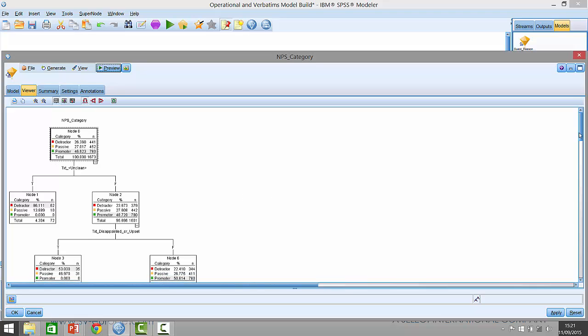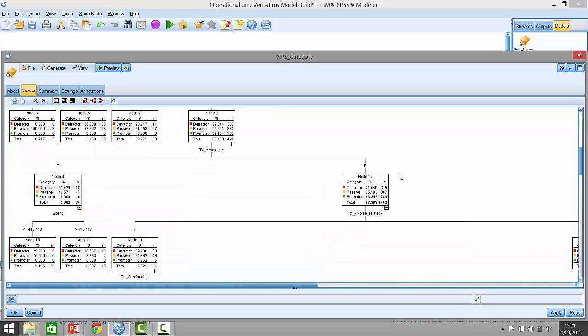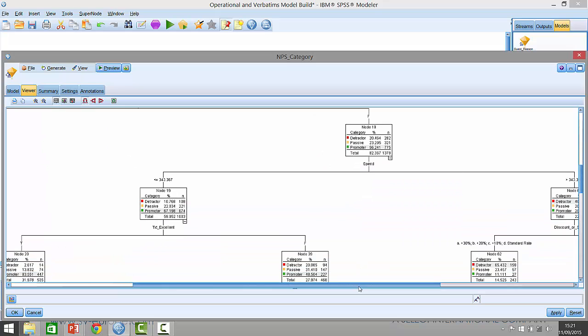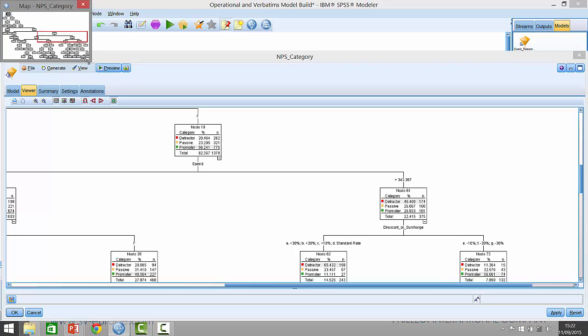If they don't mention the fact that they're disappointed or upset, then that jumps to 50%. If it's not wedding related, that jumps to 52%. If they don't use the term average, it jumps to 53%, and so on. Then we start to find thresholds in spend, and it's a much more complex set of rules that the decision tree is pulling out.